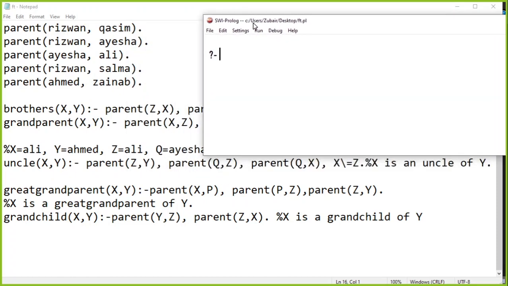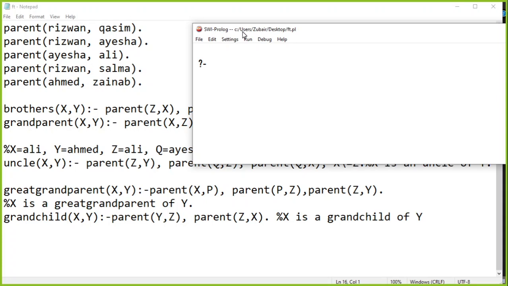So अगर मैं खुद अपने आप से सोचूं, अपने तरफ से सोचूं without even asking this Prolog program, so let's talk about great grandparent. So who is the great grandparent? The first argument or the second?